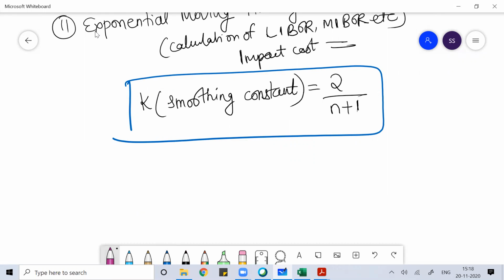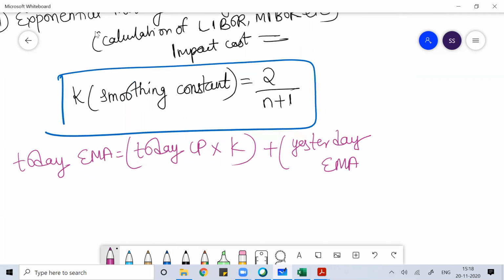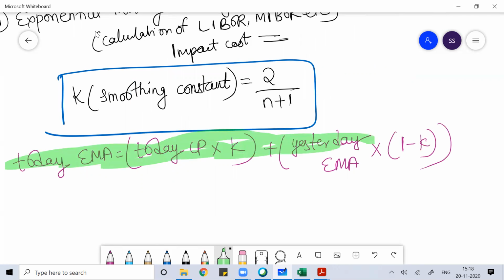Then once you find the value of K, we'll find today's exponential moving average. The formula for that is today's closing price into K, where K is the smoothing constant, plus yesterday's exponential moving average into 1 minus K. This is the formula for today's exponential moving average.